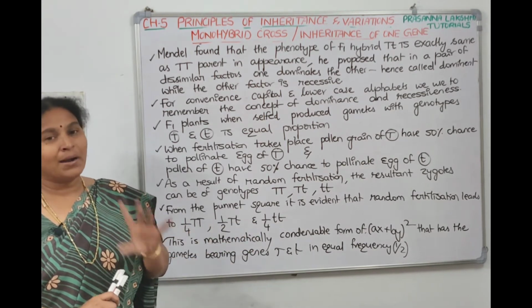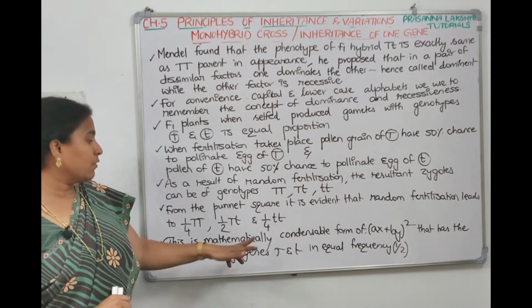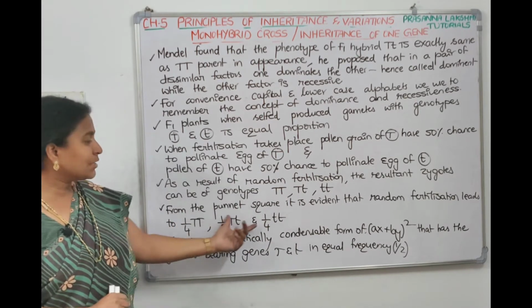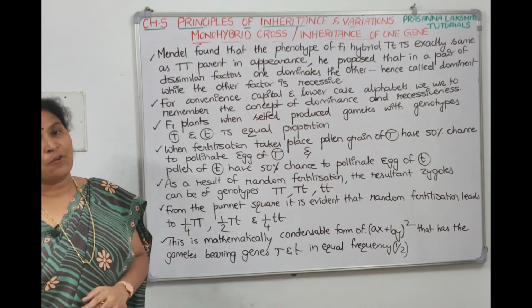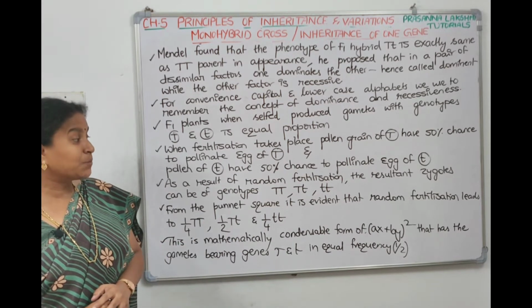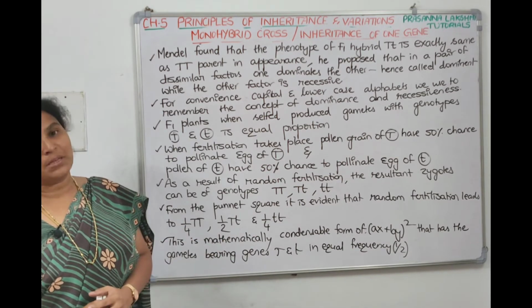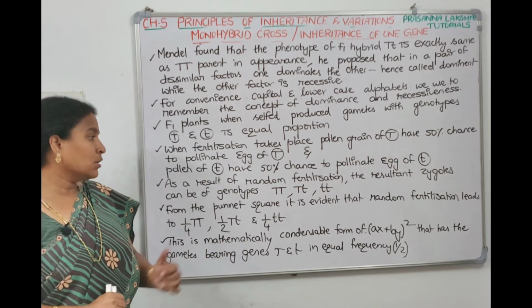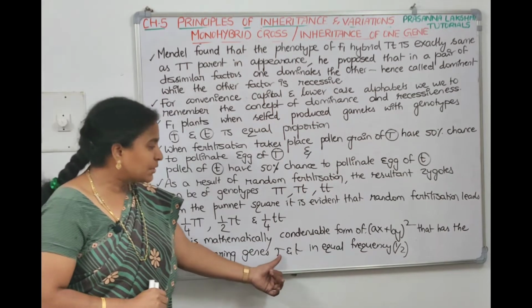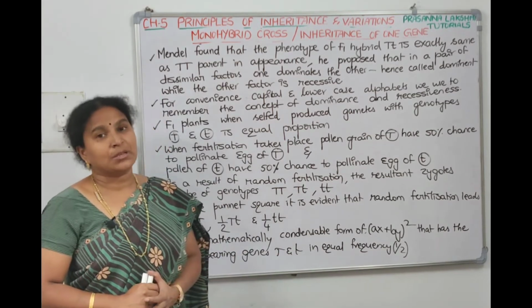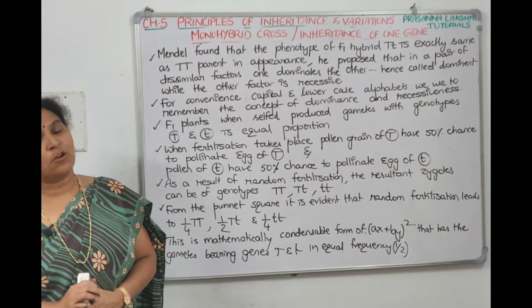Out of 4, 1 is small t. So 1/4 will be small t. If you have to condense this in mathematical form, the equation goes like (ax + by) whole square. The mathematical condensable form, (ax + by) whole square, has the gametes bearing capital T and small t in equal proportion. Capital T will go 50 times, small t will go 50 times.